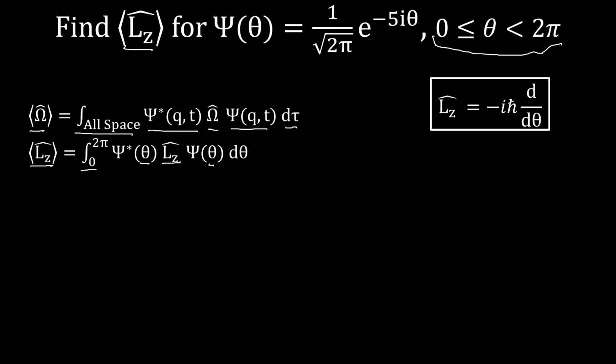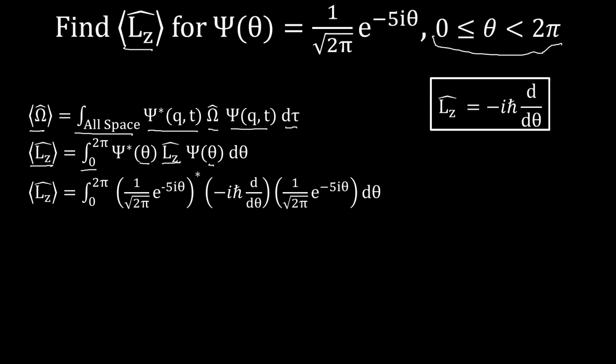So now let's plug in our function. The expectation value is the integral from 0 to 2 pi of the conjugate of 1 over square root 2 pi e to the negative 5i theta, times our operator, negative i h bar d d theta, then our wave function. First, let's take the conjugate.